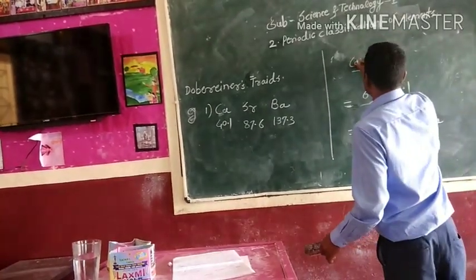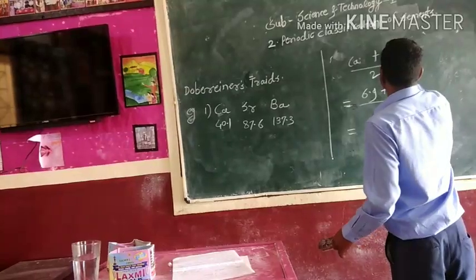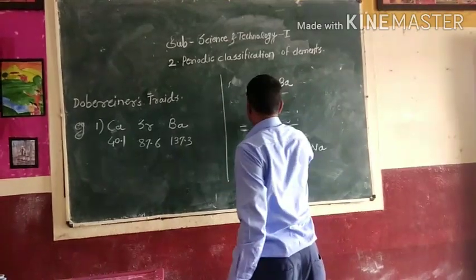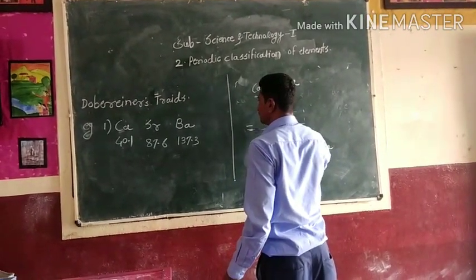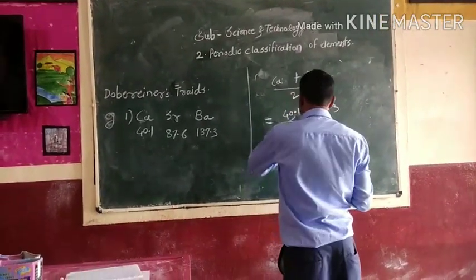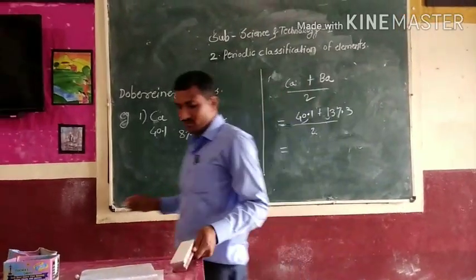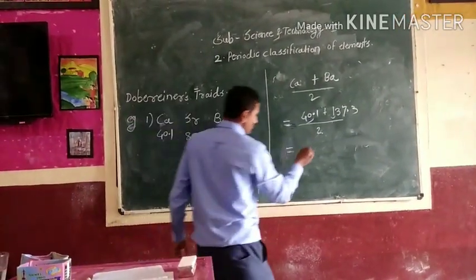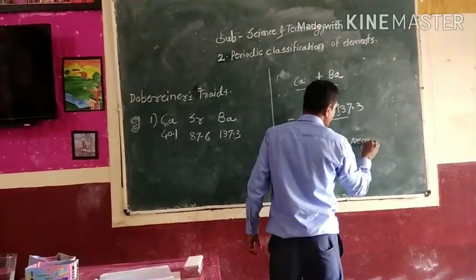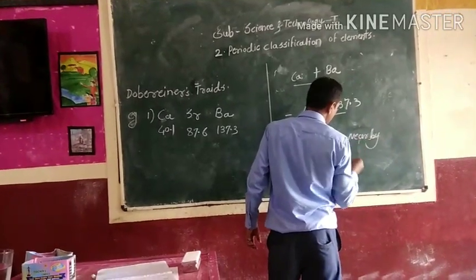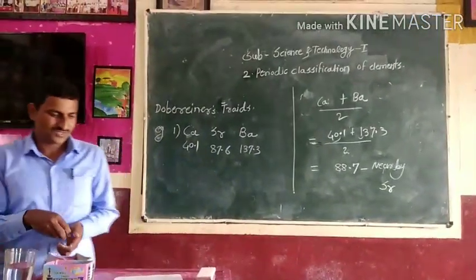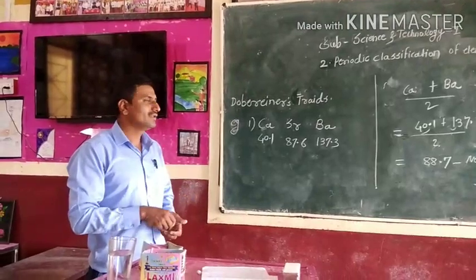This is calcium, then barium, the values put down: 40.1 plus 137.3, the mean of this is 88.7, nearby strontium. Okay, so this is the Dobereiner triad.